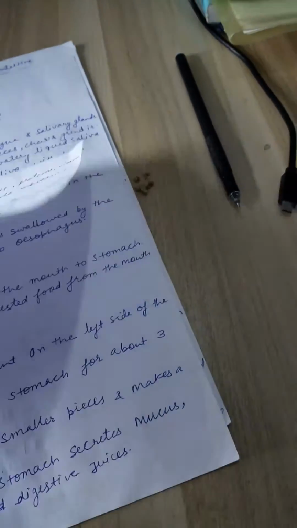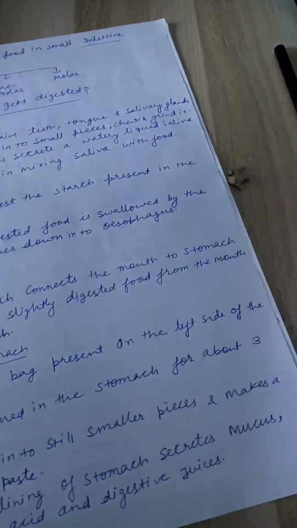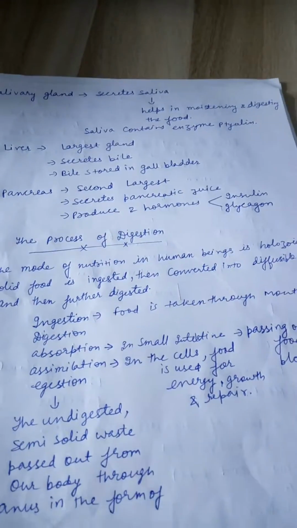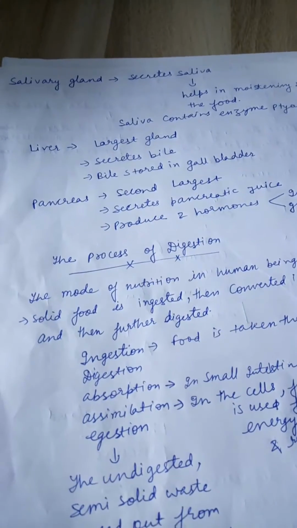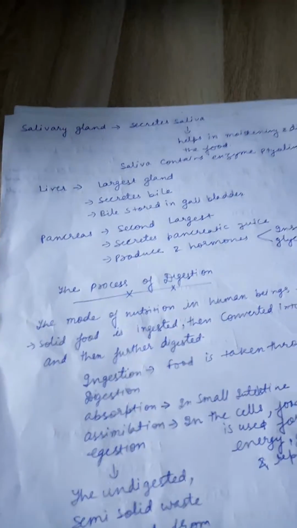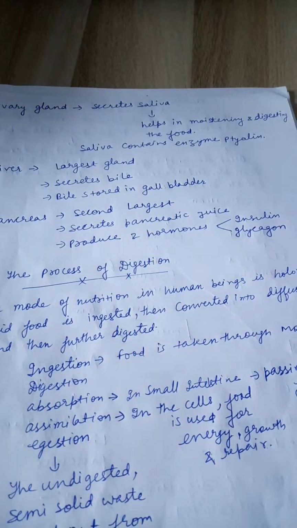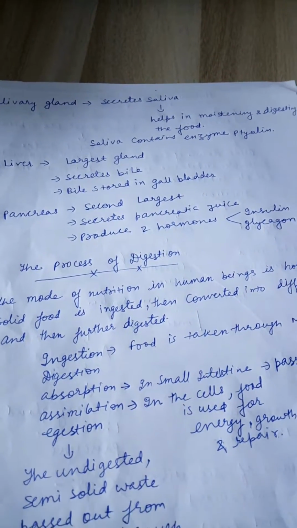Now, the salivary glands. There are three pairs present in the mouth. They secrete saliva, which helps in moistening and digesting food. Saliva contains the enzyme ptyalin.